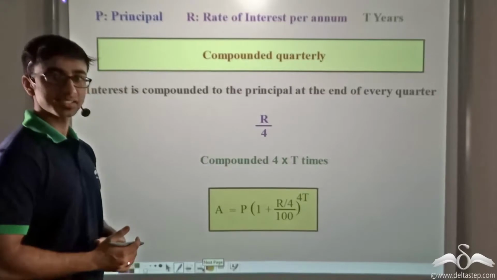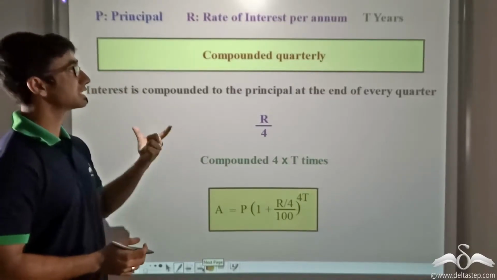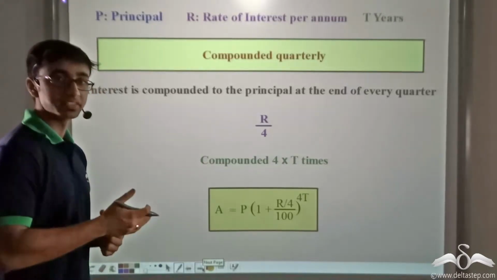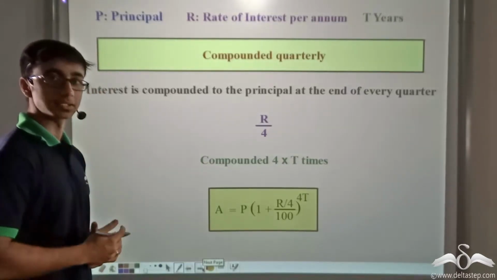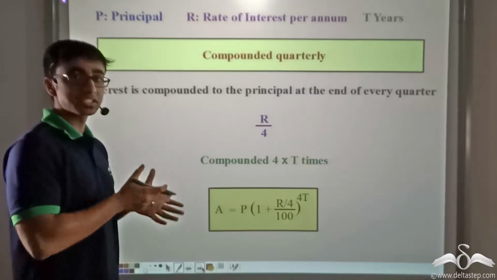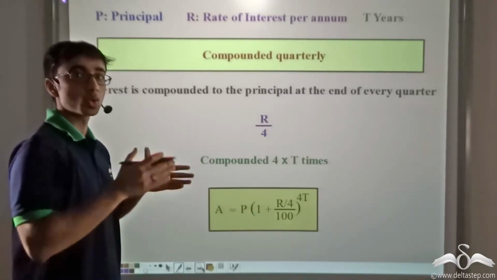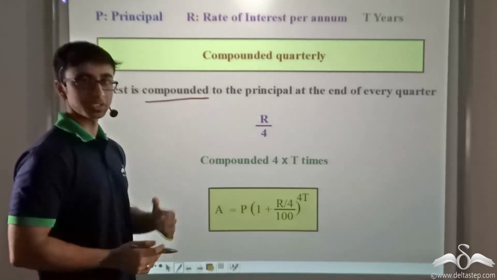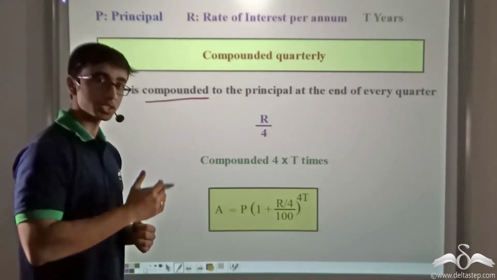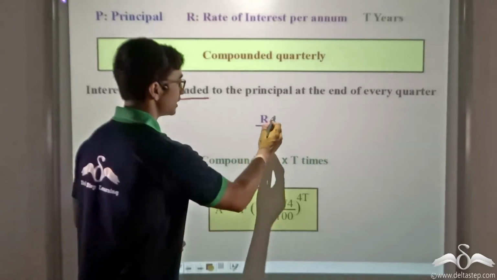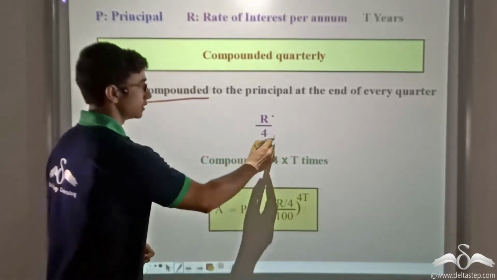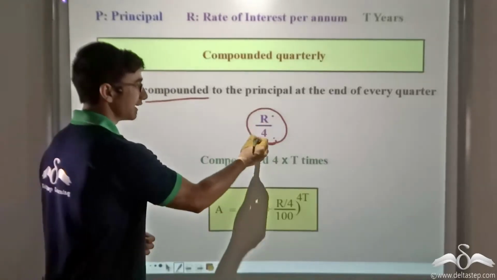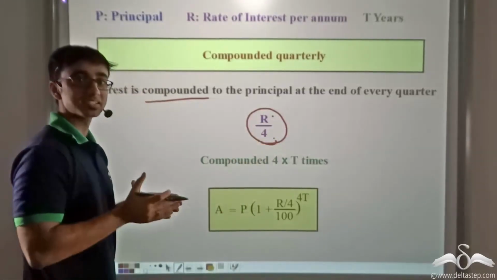What happens in that case? When the amount of money is being compounded quarterly, it means interest is being charged or given 4 times in a single year. So that means we have to consider 4 divisions of a year, or a quarter. So in that case, if interest is compounded to the principal at the end of every quarter, then we need to consider r divided by 4.